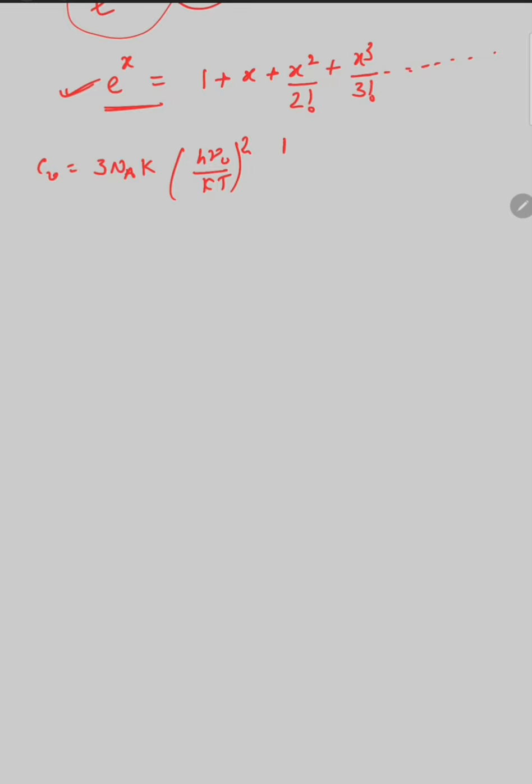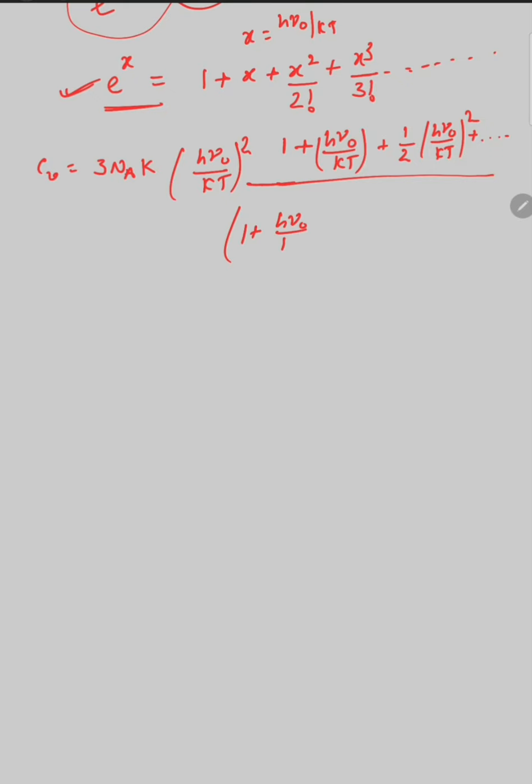The upper exponential term is 1 plus h mu naught upon kT, where x here is h mu naught upon kT, plus 1 by 2 h mu naught upon kT square plus so on, divided by 1 plus h mu naught upon kT plus 1 upon 2 h mu naught upon kT square plus so on, minus 1. At the last there was minus 1. Okay, so minus 1 plus 1 cancels out and we will get here